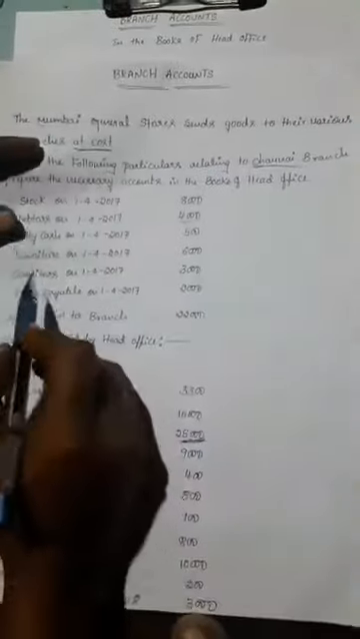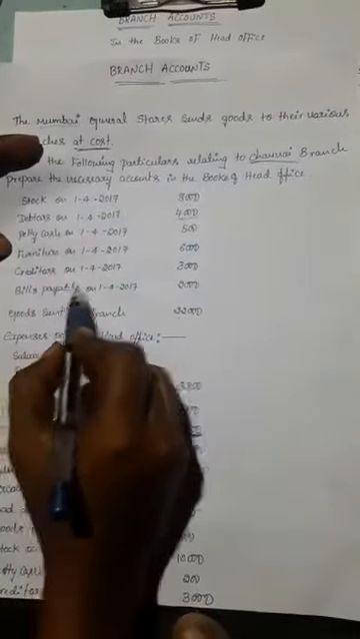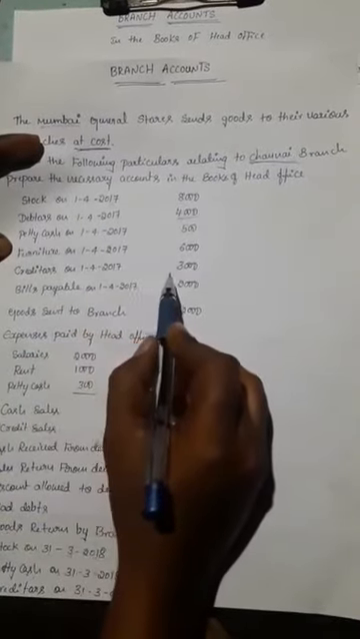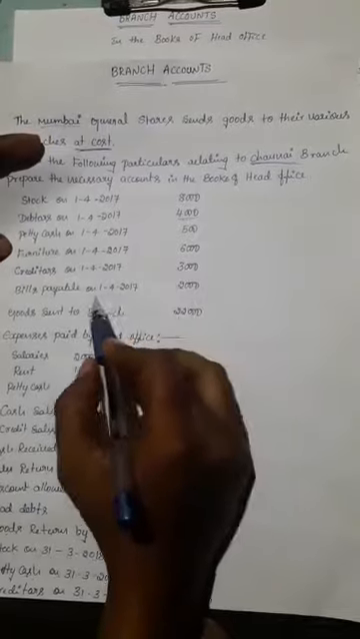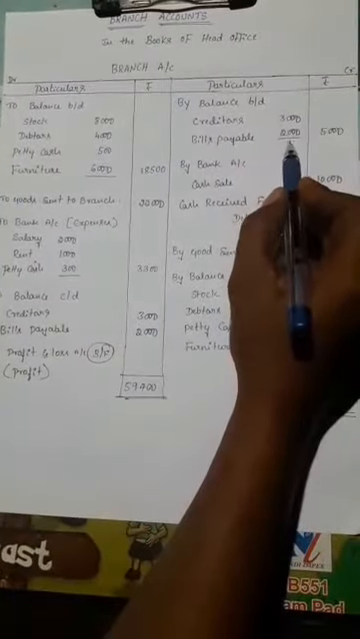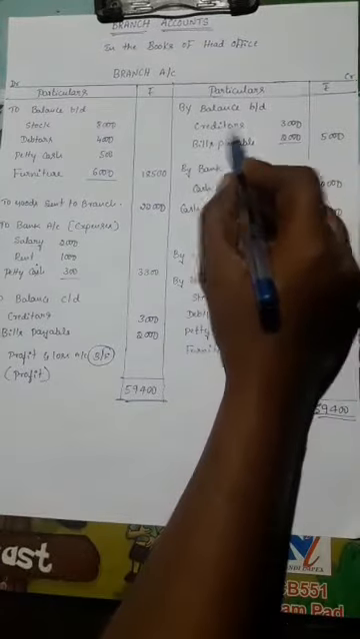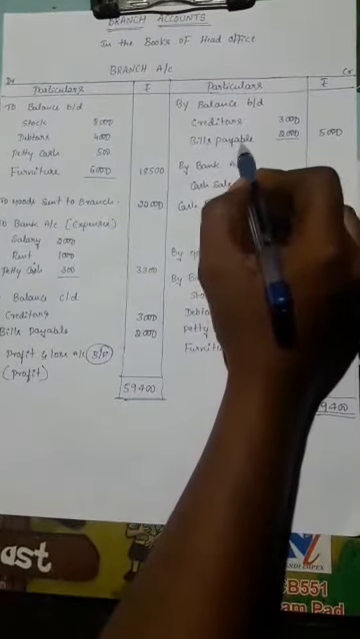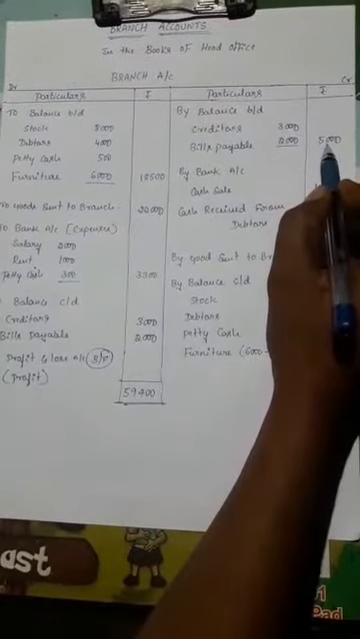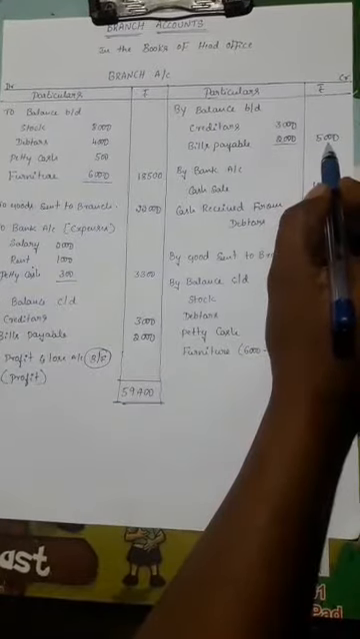Next, by balance brought down, opening balances of liabilities. In the question, creditors and bills payable as on 1/4/2017 are the opening liabilities: creditors rupees 3,000 and bills payable rupees 2,000, shown on the branch account on the credit side. Total 5,000 rupees is the total opening liabilities.